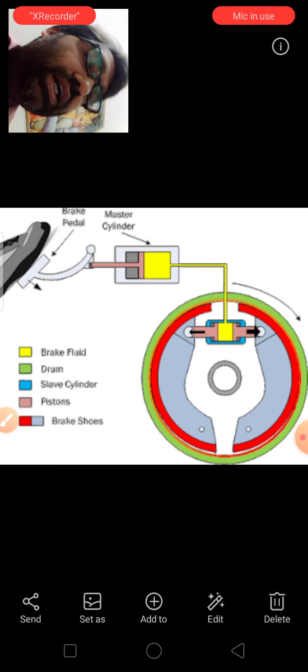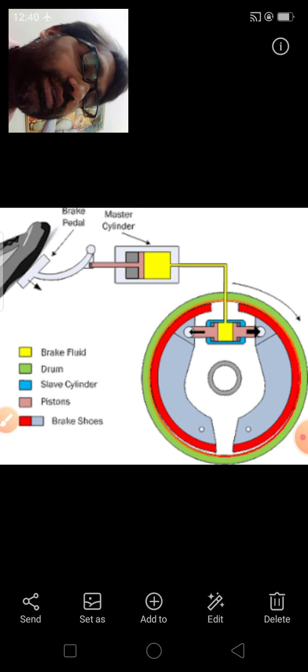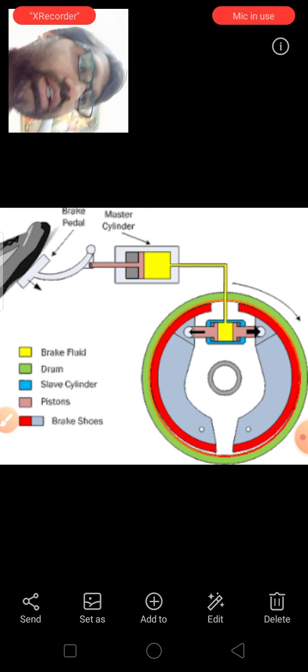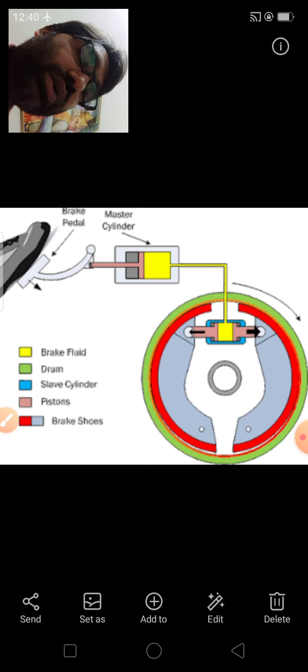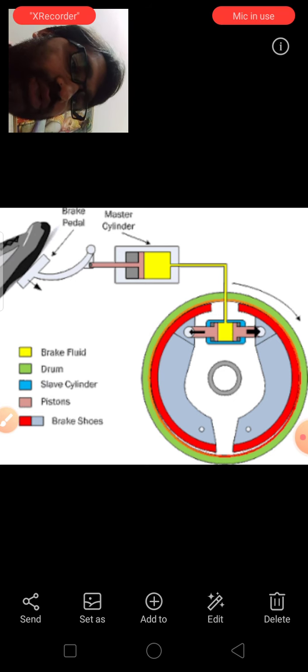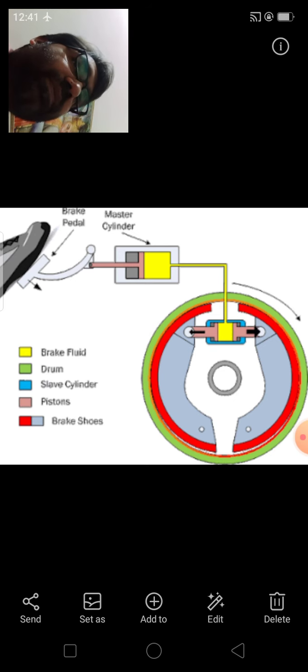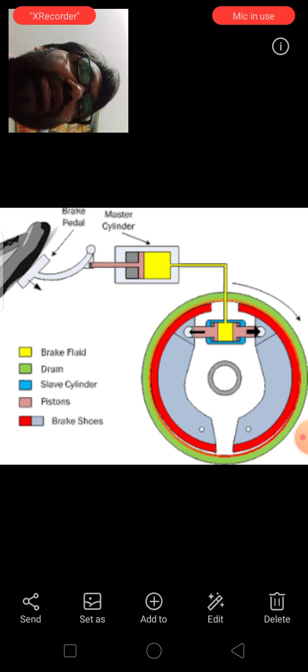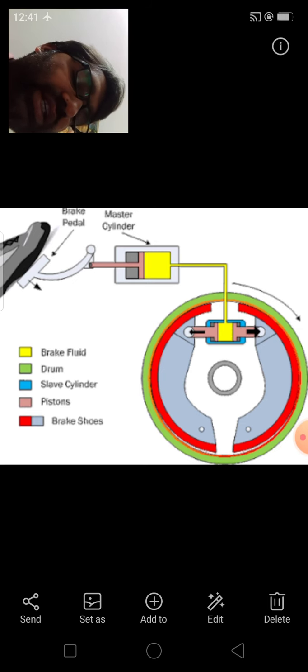and brakes will be applied. As you stop the current, it will be deactivated. So the cam will come to its original position and the brake shoe will also return to its original position. So this is the concept of the electric brakes. Electric brakes are not the service brakes. These are generally used in cranes, etc.